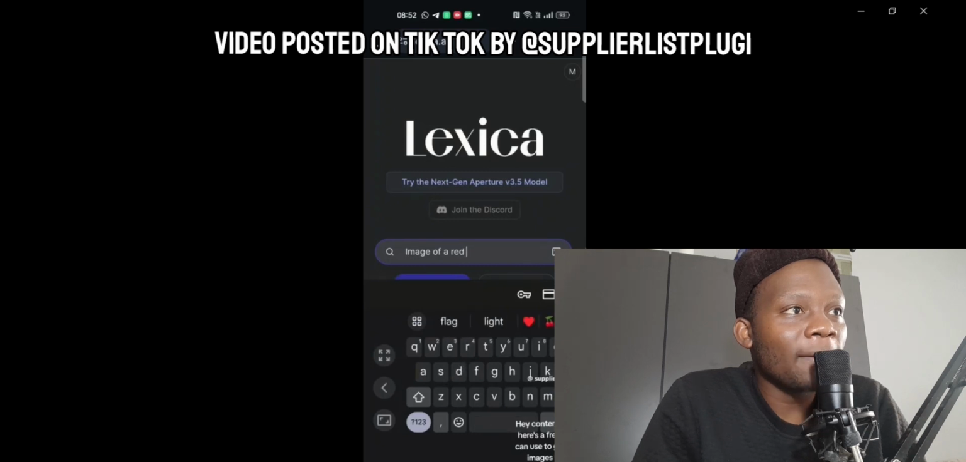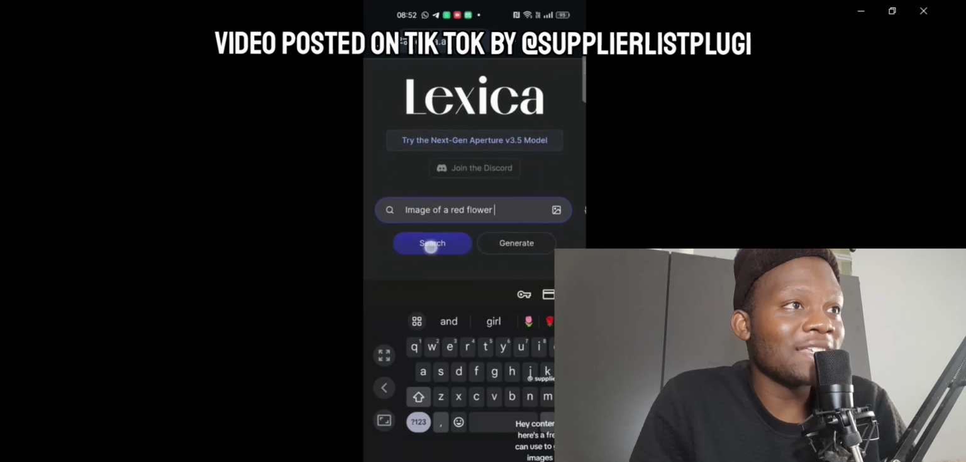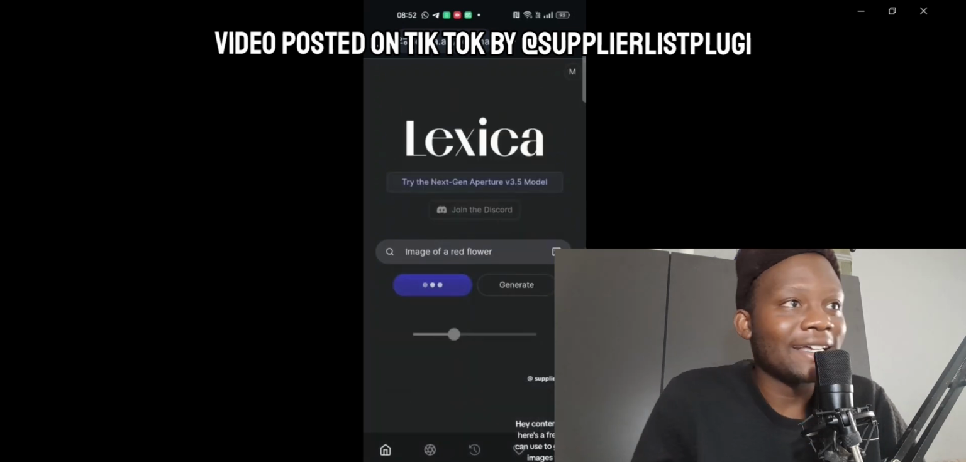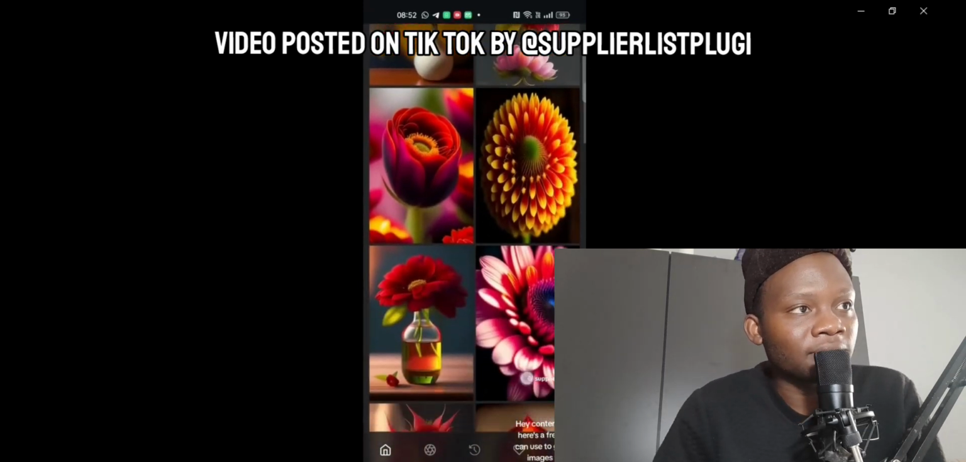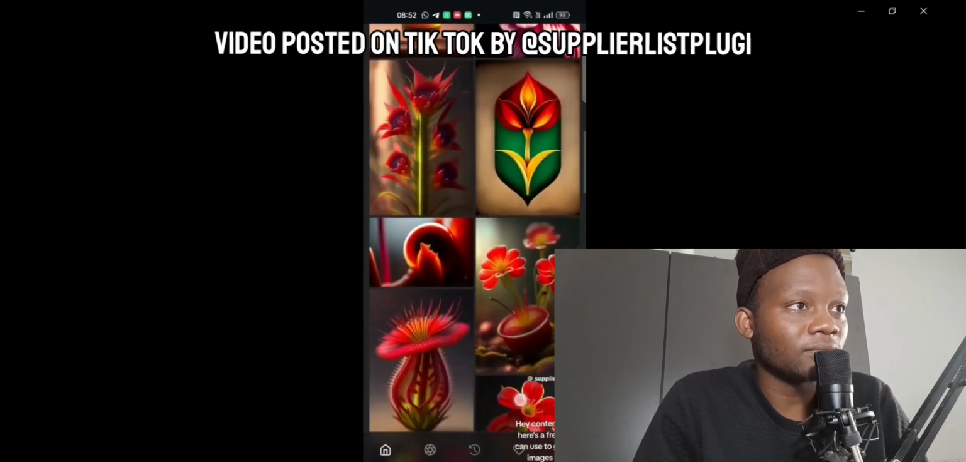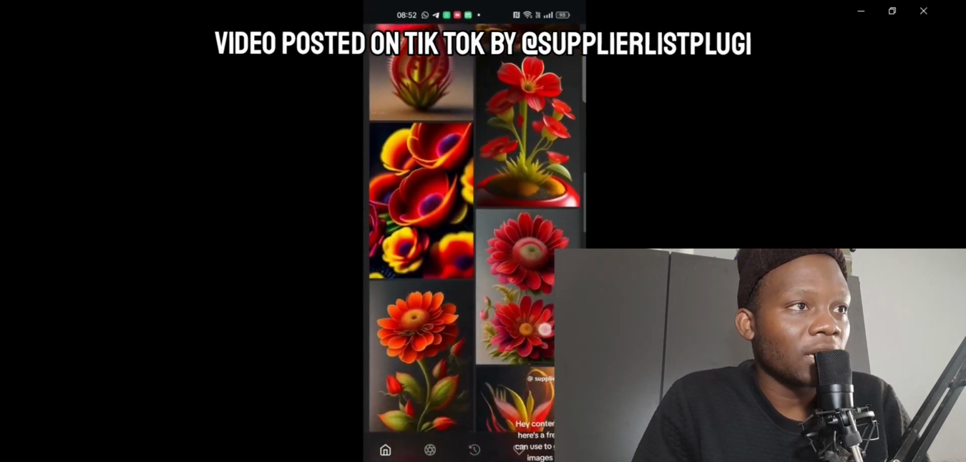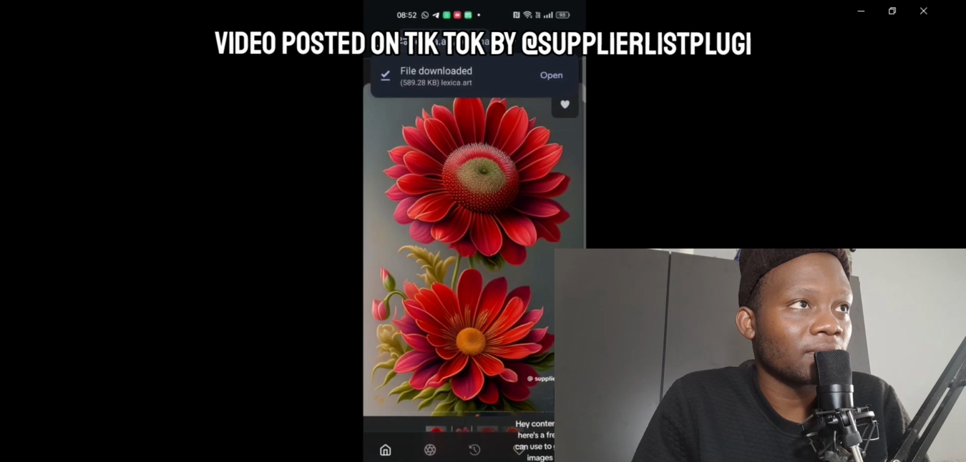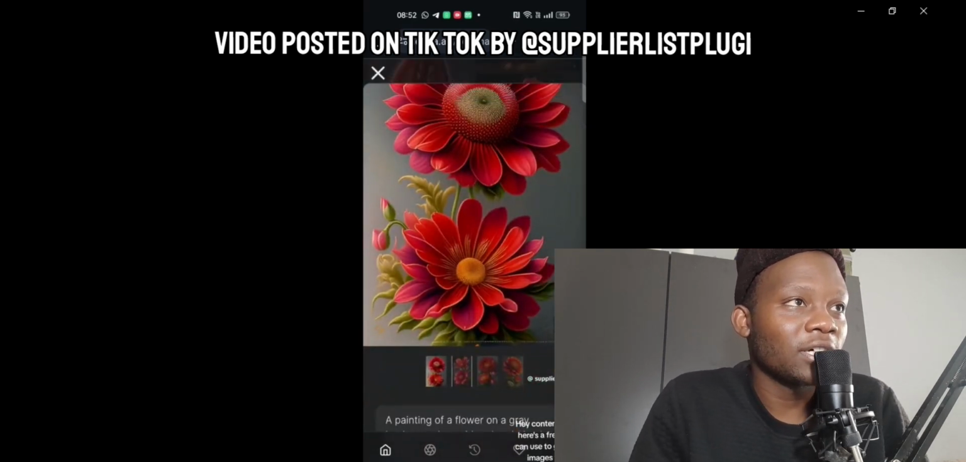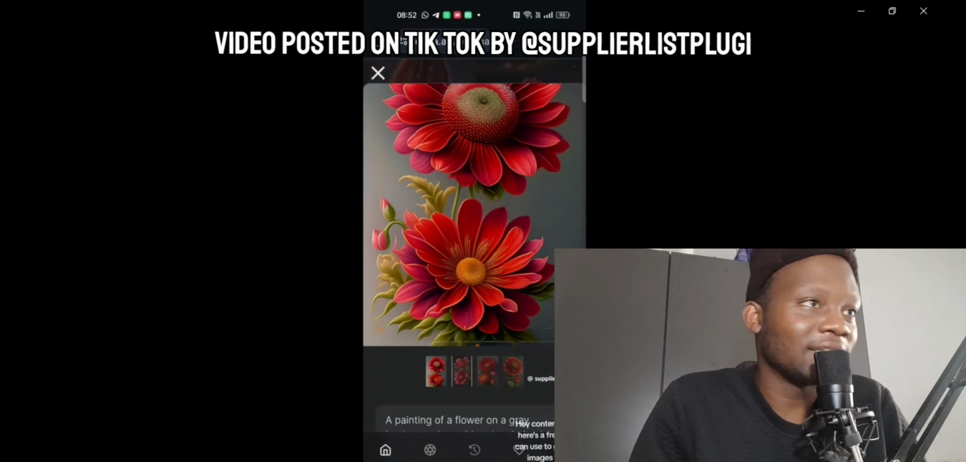So, a user is searching for an image of a red flower. This is a generative AI called Lexica. This is an image generation AI. The user is now scrolling for a suitable red flower. After that, the user downloads the file, and now the user can find the file in the gallery.